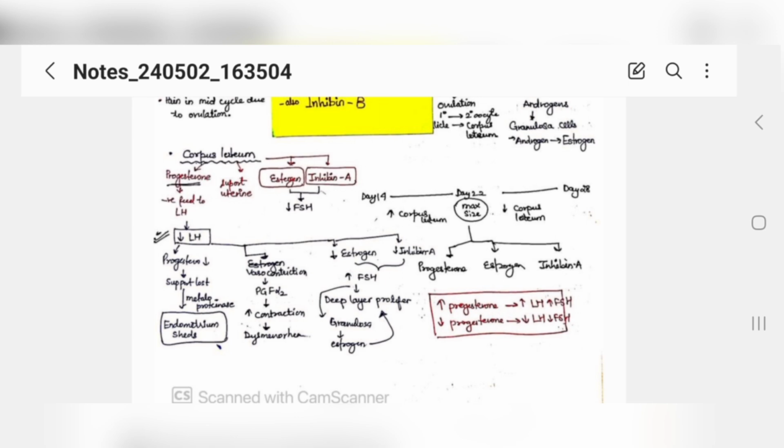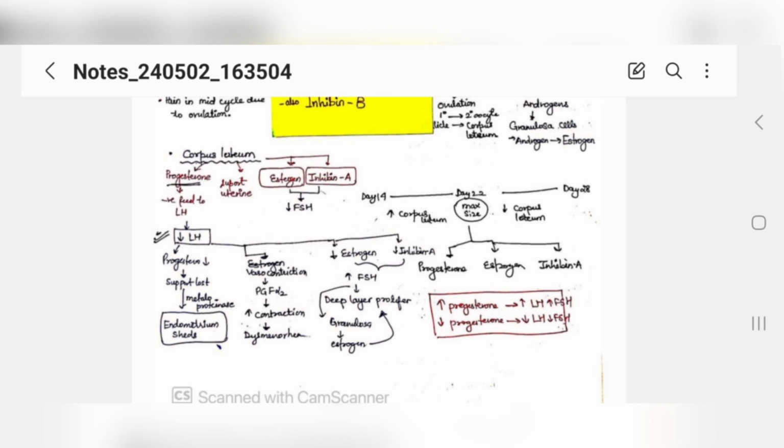That's how I remember it, dysmenorrhea. So these contractions are because of prostaglandin F2 alpha, learn it. Endometrium is shedding because of low levels of progesterone, but the pain and the contractions are because of prostaglandin F2 alpha. Number three, your estrogens and inhibin A are also decreasing now.